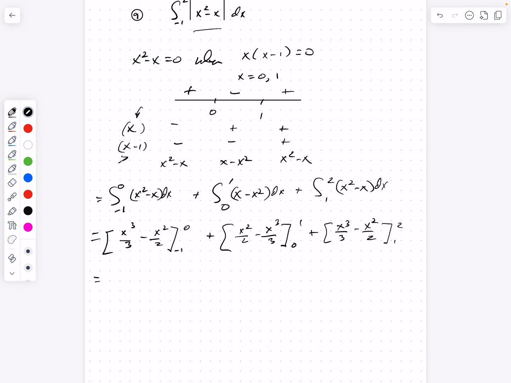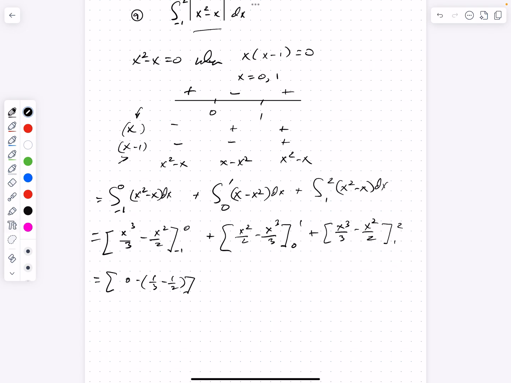So this equals, and again, keep it simple, nice, straightforward, keep the square brackets in place so we know what we're doing. So I drop a 0 in here. So that's going to be 0 minus, that's just 0, okay? Minus what? Well, if I drop a -1, well, -1 cubed is -1/3, okay? -1 squared is going to be just 1, but it's minus then 1/2, okay? Oops, I'm going to put a square bracket there.